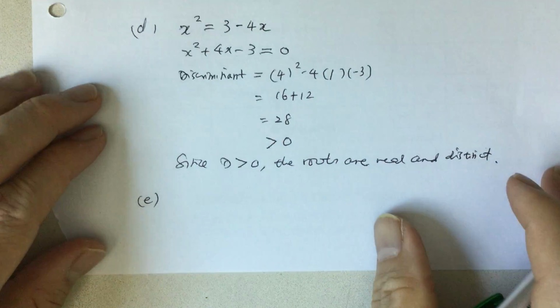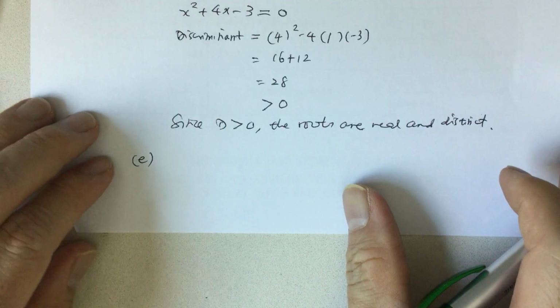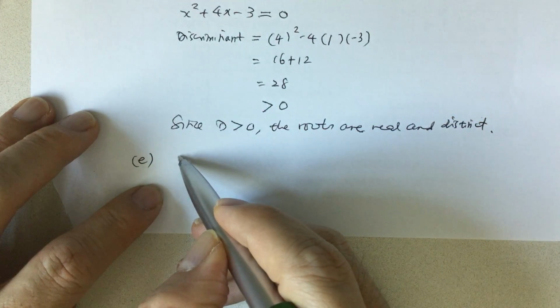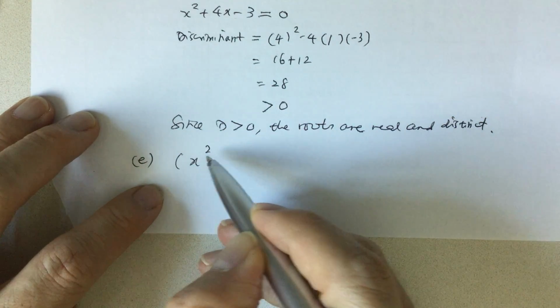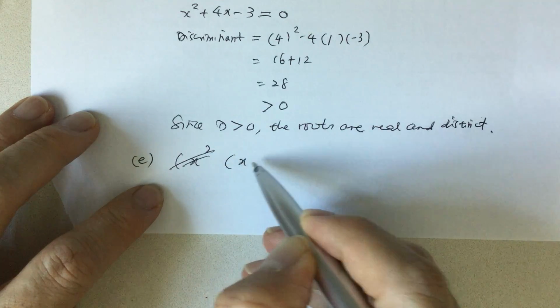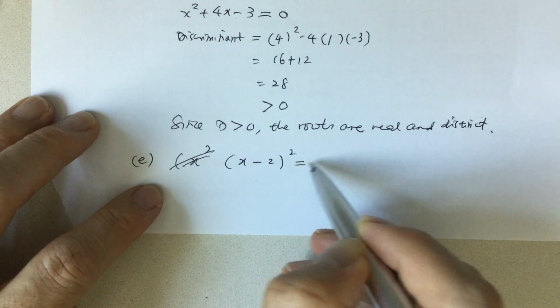And example e, x minus 2 squared equals 3.